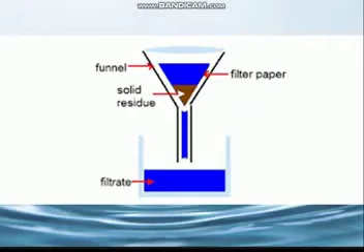But in the laboratory, filtration is done with the help of filter paper. What is meant by filter paper? It is a circular paper with millions of tiny holes in it, which are not visible to the naked eye, but they are present there, and with the help of this paper you filter the muddy water.